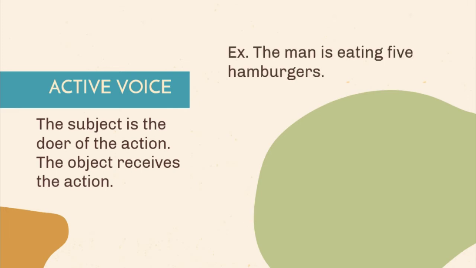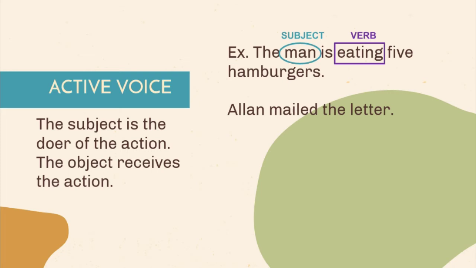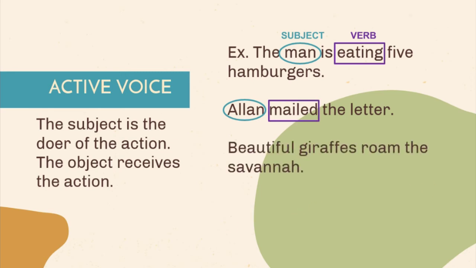The man is eating 5 hamburgers. In this sentence, the man is the subject who does the action, eating. The 5 hamburgers is the direct object and the thing being acted on by the verb. Next, Alan mailed the letter. Here, Alan is the subject who performs the action described by mailed, and the letter is the direct object of the sentence. How about this one?